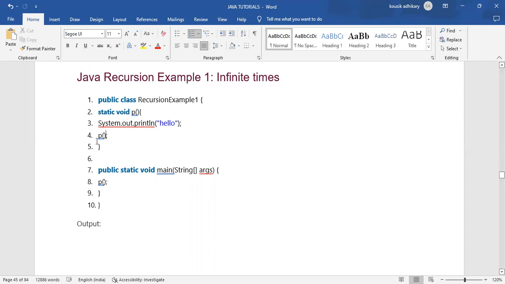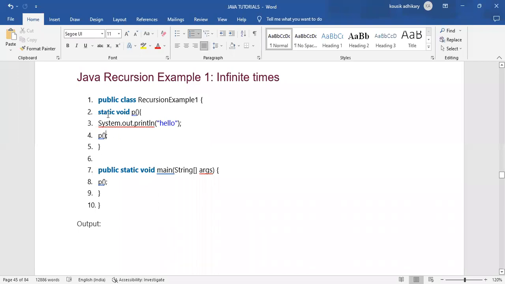So it will print continuously and never stop. It's like a ring. It doesn't have an ending point or a starting point. It will print hello continuously.